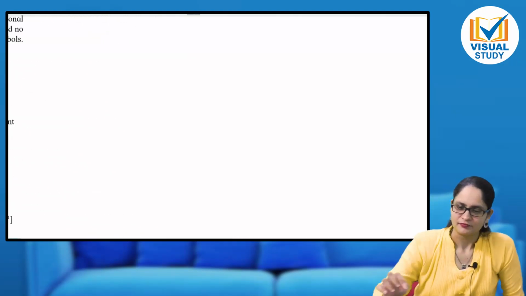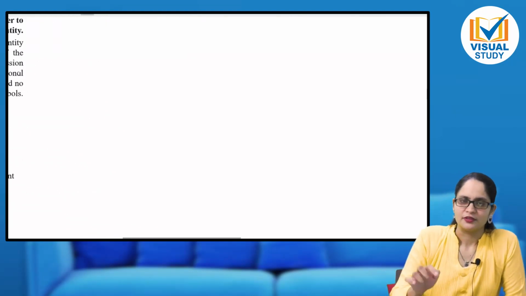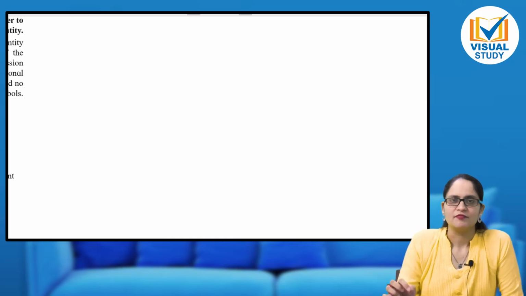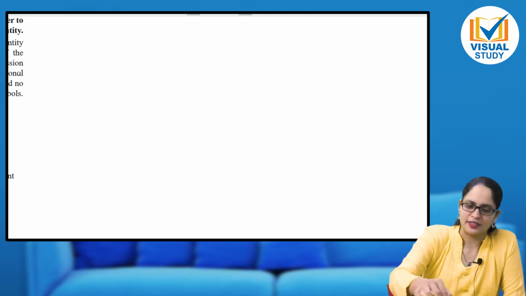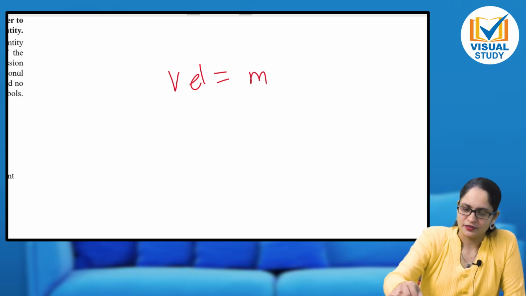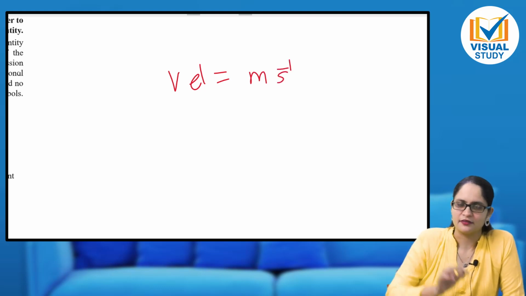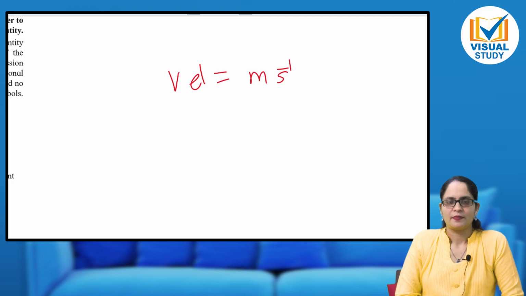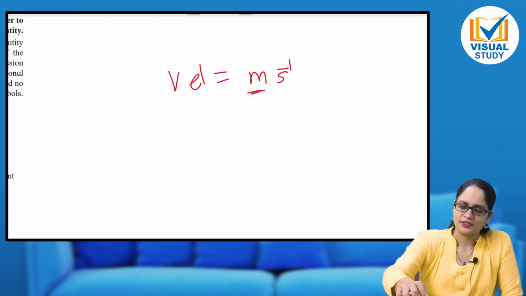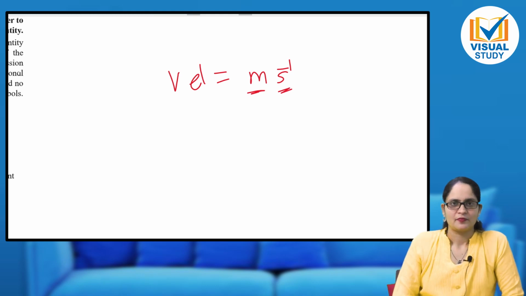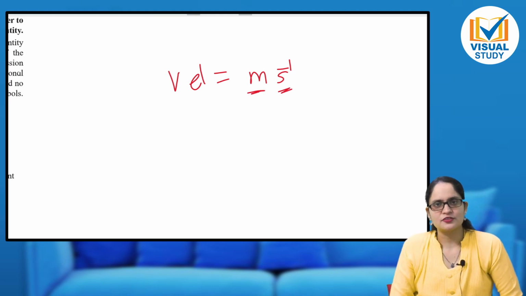See. As I told you, the quantities which are derived quantities, they are derived from their fundamental quantities. For example, velocity, its unit is meter second raised to minus 1. Now this meter second raised to minus 1 means what? Distance and time. So now what dimensions do?